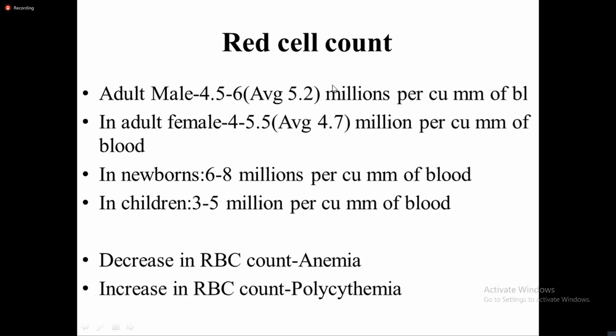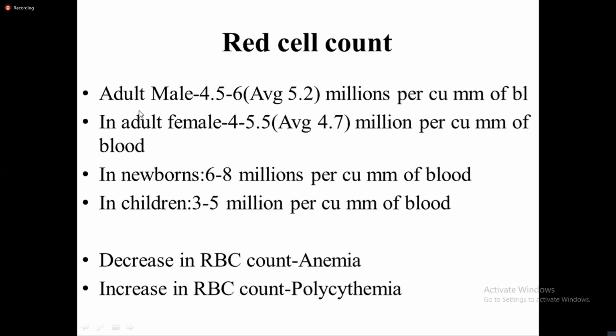Now, about the red blood cell count, in an adult male, there is an average of 5.2 million per cubic millimeter of blood. That is about the normal count; the range of the normal count is between 4.5 to 6 million per cubic millimeter of blood. In an adult female, it is slightly less. It is 4 to 5.5 million per cubic millimeter of blood. The average comes up to be 4.7. Newborns have 6 to 8 million per cubic millimeter of blood, and in children it decreases to 3 to 5 million per cubic millimeter of blood.